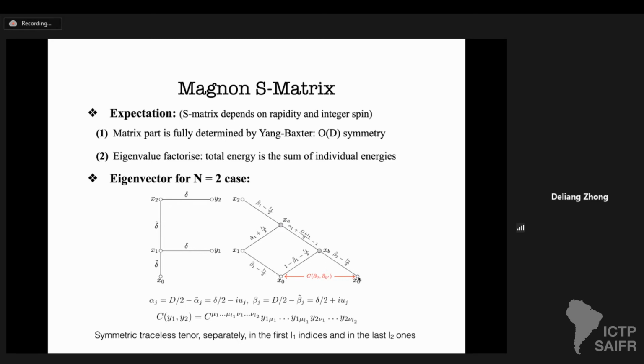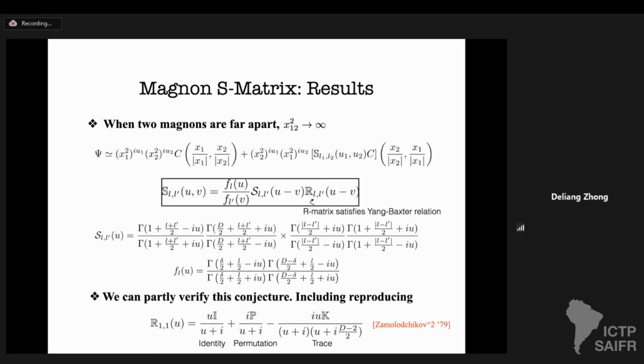After differentiation, you take x0 prime to be x0, of course the position of the initial operator. Then we managed to prove this is an eigenvector. So once we are able to find the eigenvector, we can try to find the asymptotics from that eigenvector. Indeed, when two magnons are far apart, the asymptotics takes the expected form. And the S matrix has the following form.